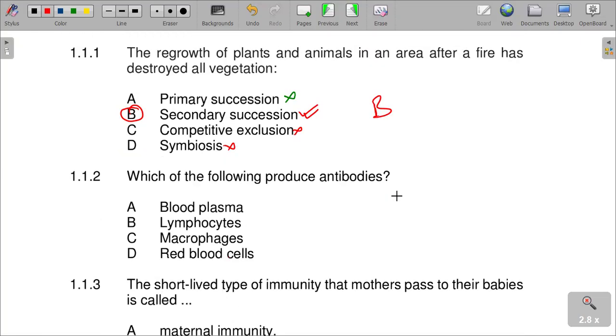Let's quickly run through it. Which of the following produce antibodies? Is it blood plasma, the lymphocytes, the macrophages, or the red blood cells? Answer A is not correct, and obviously C is not correct. Our answer is the lymphocytes. They produce antibodies. Our answer is B. And then we go to the next question.